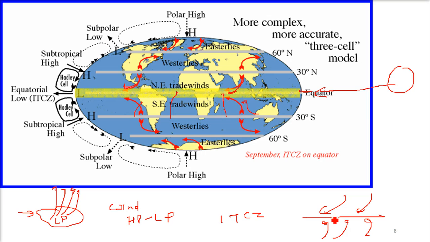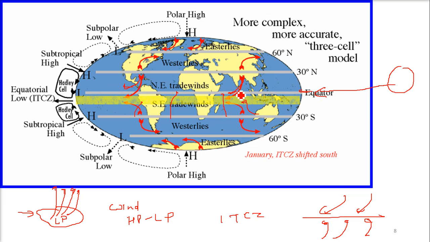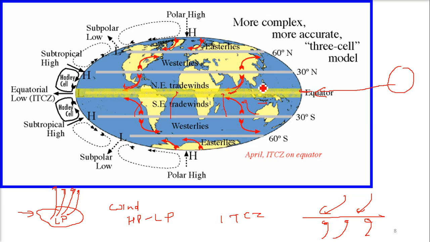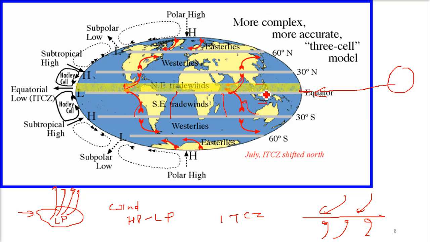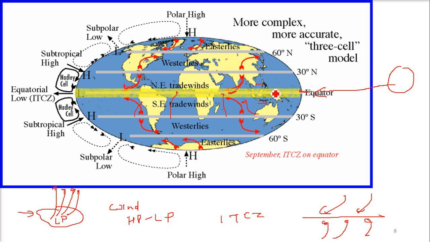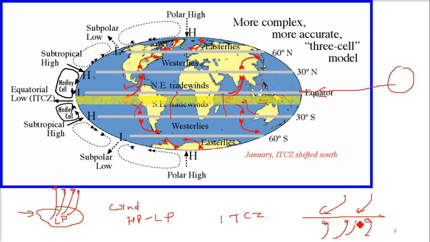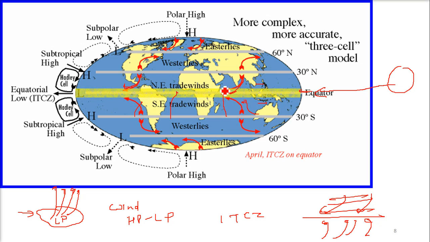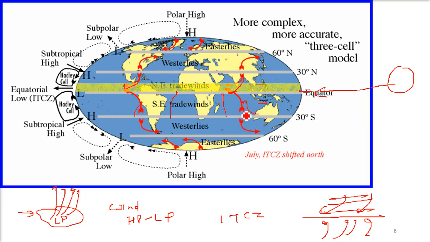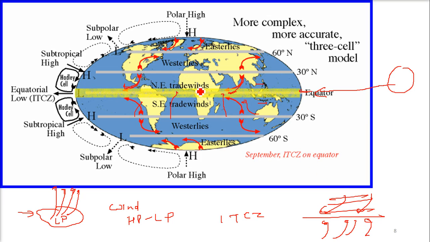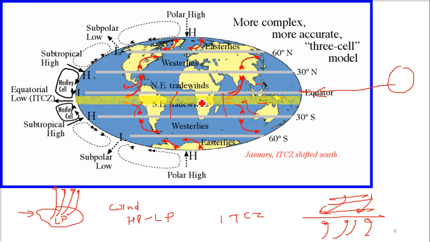Now, this ITCZ is not fixed. It is changing. It is going like this, it is going like this. So this pressure area changes. So when the pressure area is at this place, the air will flow here. But when this ITCZ shifts, as you see here, it is shifting. So when it is shifting, these trade winds will move like this.